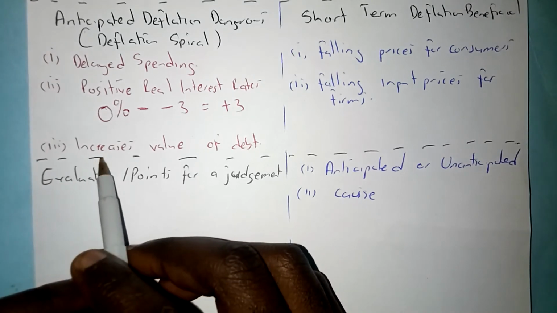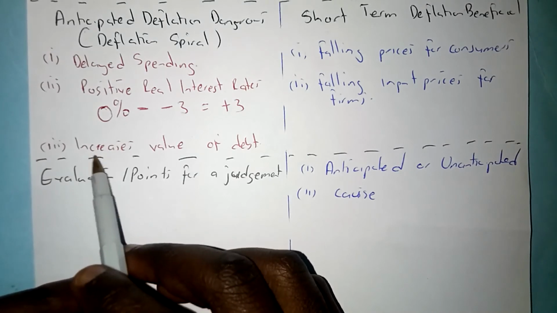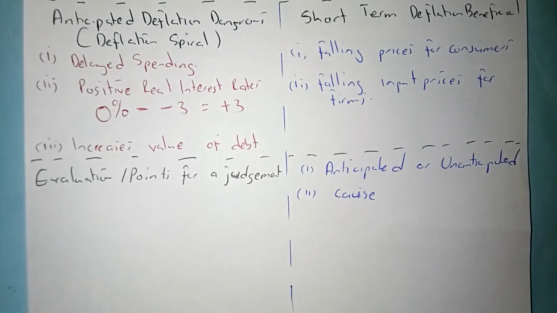Talking about a deflationary spiral increases the value of debt. So how does it increase the value of debt? We are saying that deflation that is anticipated is actually going to cause major issues in the economy, looking at how firms' profits are going to fall, how incomes are going to fall. So right now, rational consumers no longer have that income stream. Their income stream is falling. They are having their wages reduced because they have lost their bargaining power. Because right now the firm is no longer making more profits, because consumers are doing their consumption with lower wages. So it increases the real value of debt.